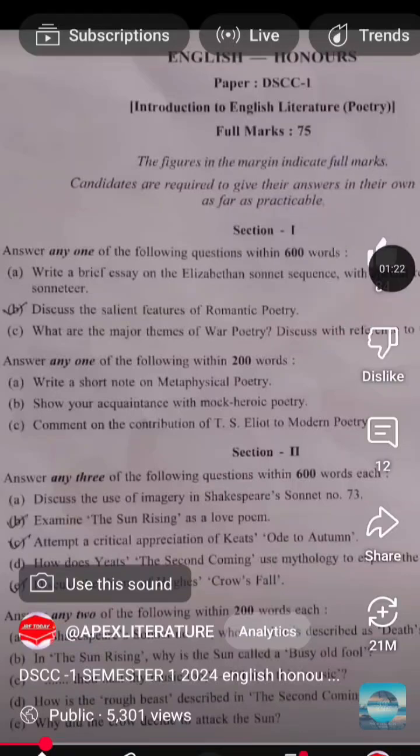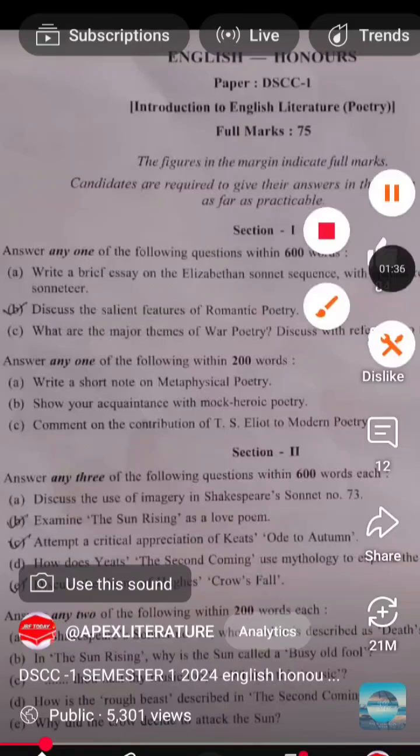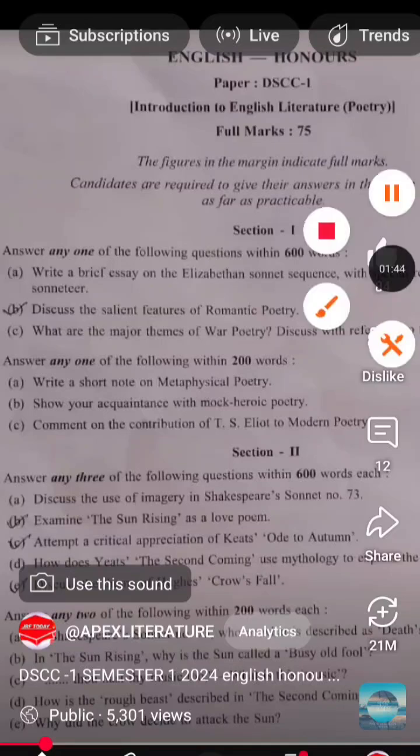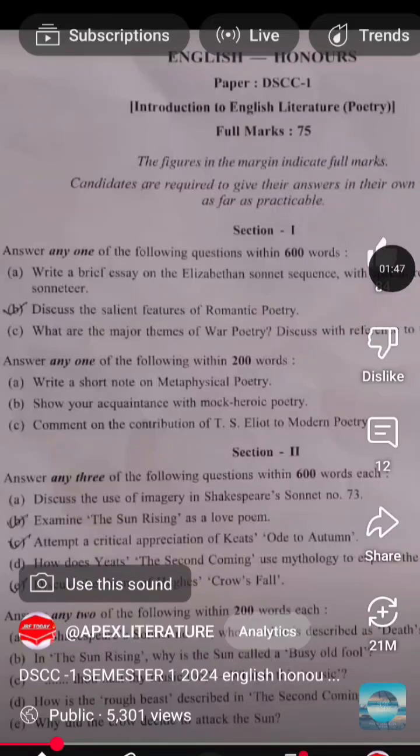The first 15 marks long question is from the Introduction to English Literature, the poetry section. From this section you will have poetry from the Elizabethan age to modern age, where they have asked the Elizabethan sonnet sequence, the features of romantic poetry, and the themes of war poetry. And also you will have a short note of 200 words carrying 5 marks, like they have given in the last year. Write a short note on the metaphysical poetry, show your acquaintance with mock heroic poetry, and comment on the contribution of T.S. Eliot in modern poetry.